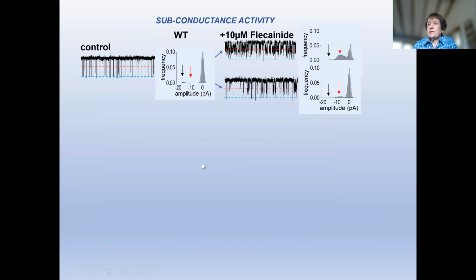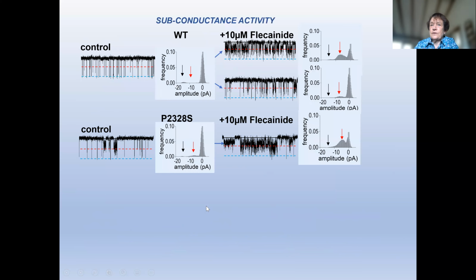So with subconductance activity, what we saw was unexpected. We saw that flecainide was increasing and stabilizing subconductance activity. This is shown in control records and in the frequency histograms, and also in the mutant. Significantly more subconductance activity than in the control.